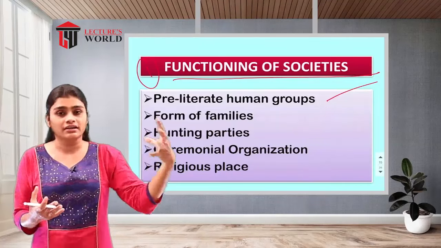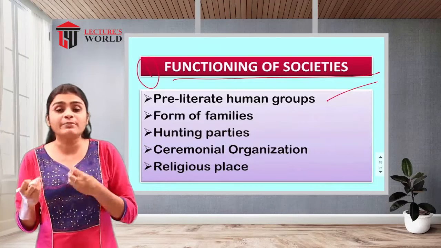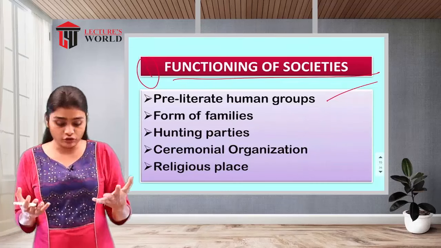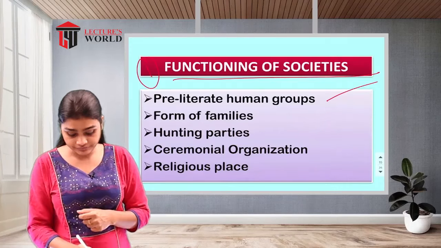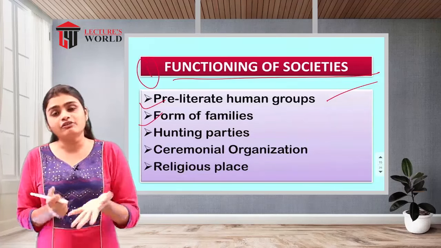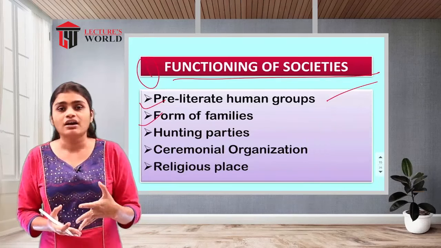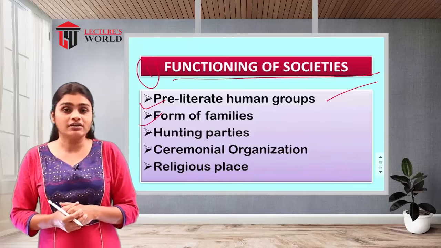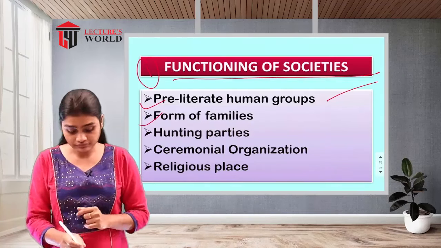Before literacy, that means the illiterate group of people before getting knowledge. So before getting literacy, that type of group will also be considered a social organization. Then forms of families. That means different forms of families, extended families or blended families or single families or nuclear families. So these different forms of families will be there. So that is another characteristic.